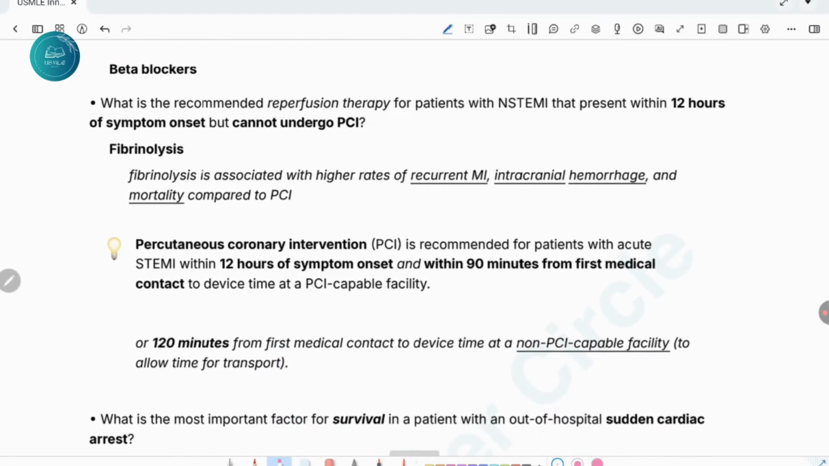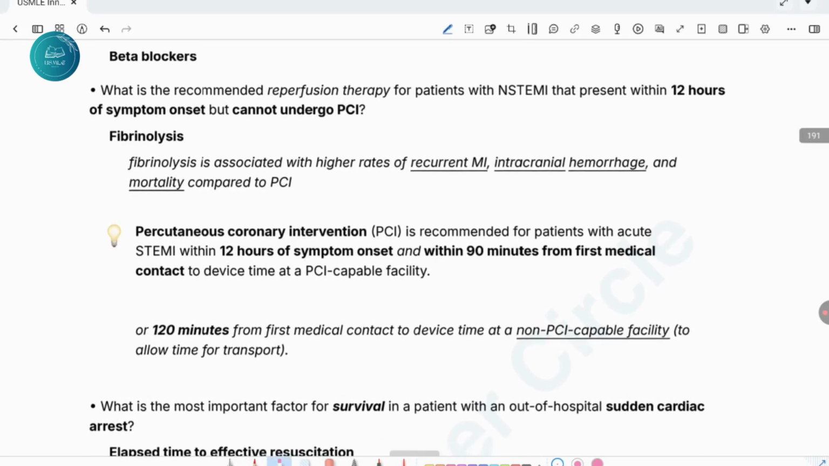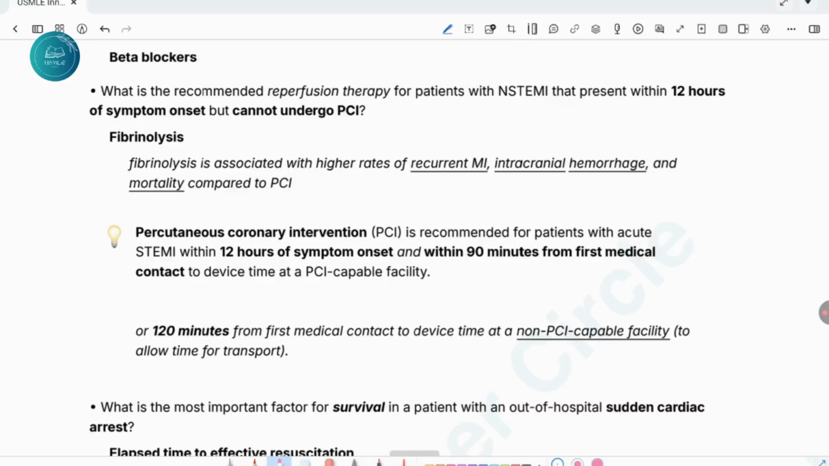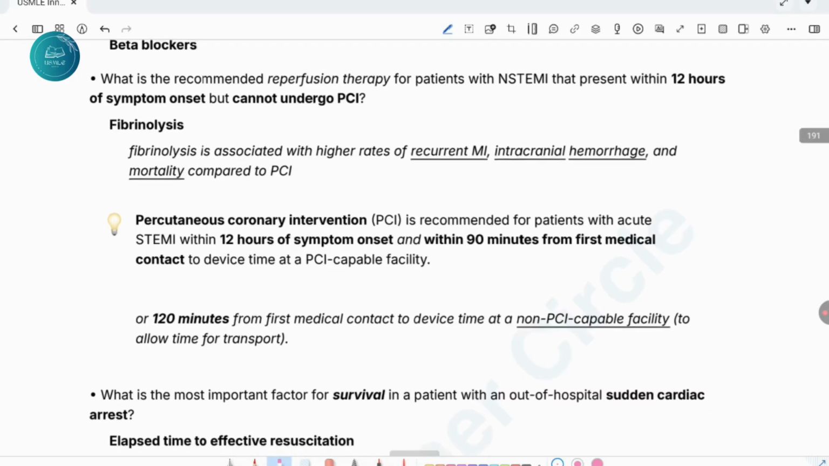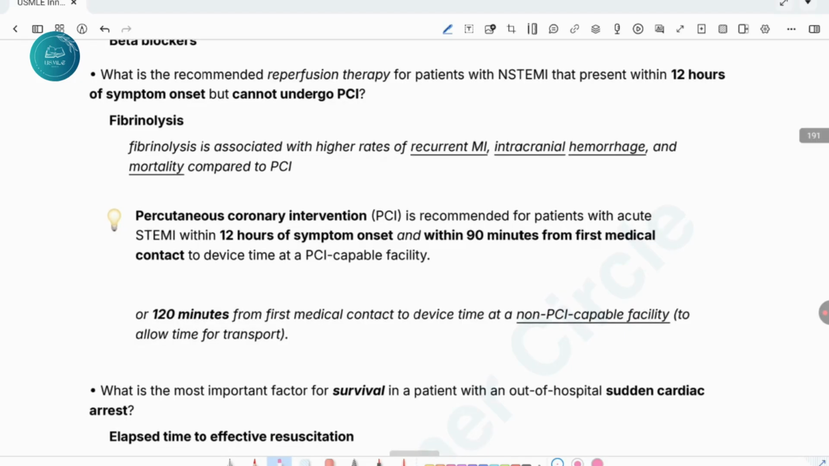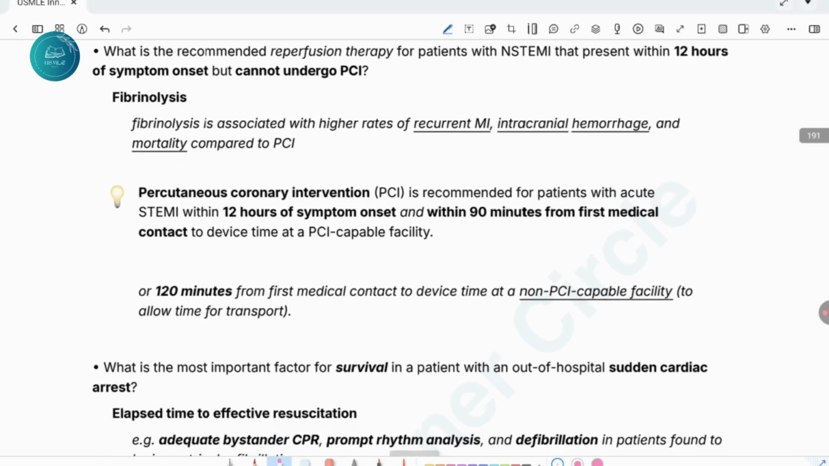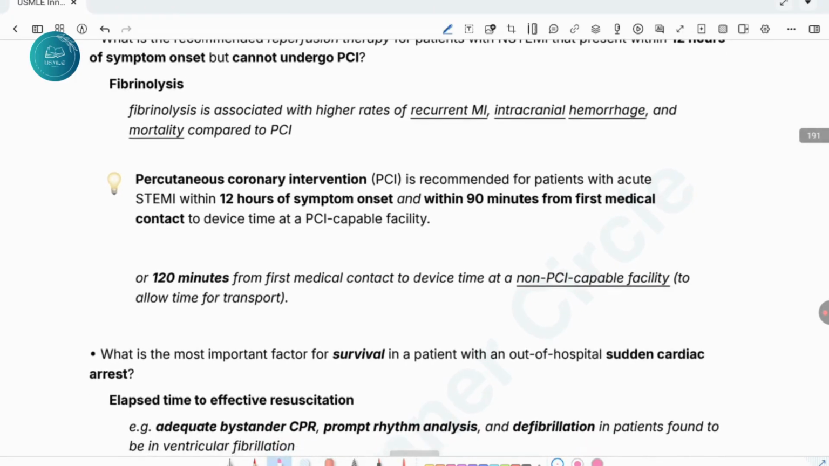What is the recommended reperfusion therapy for an NSTEMI patient that presents within 12 hours of symptom onset but cannot undergo PCI, that is percutaneous coronary intervention, or coronary angiography? Angiography or PCI is recommended within 90 minutes. If the patient can't undergo it, then we will do fibrinolysis. But PCI is superior to fibrinolysis.